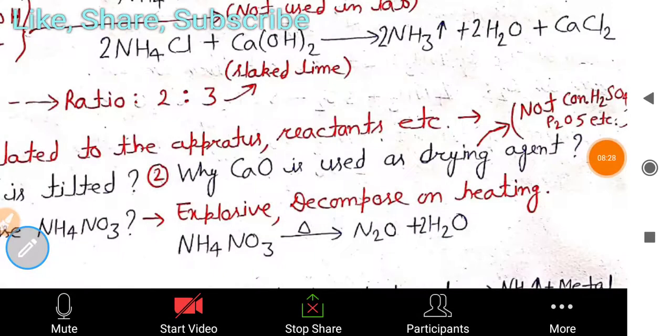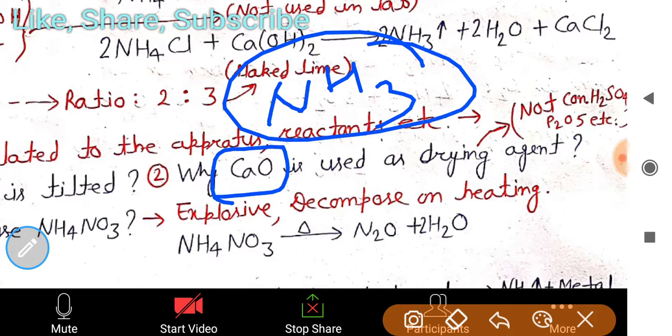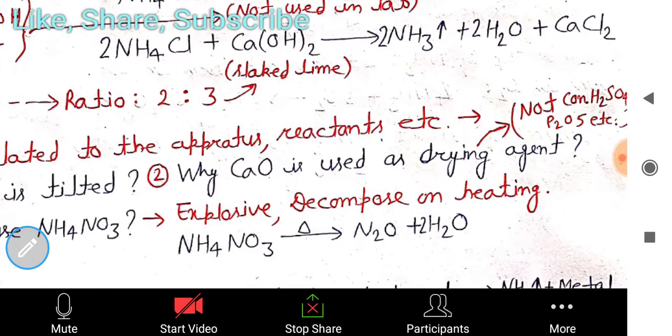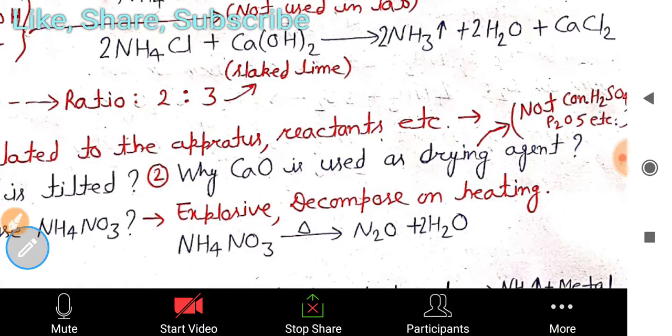The answer is, as you know, CaO is a base, and the gas which is forming, NH3, is also a base, so they do not react with each other. That's why we are using CaO. If we use concentrated H2SO4 or P2O5, these are acids.